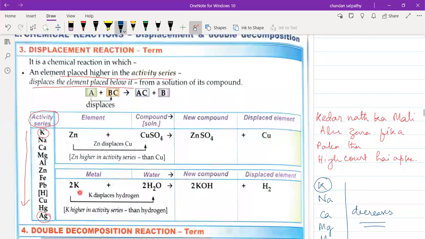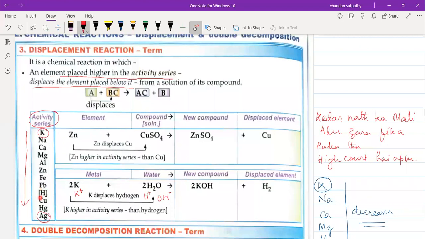Understood? In this case you see potassium plus water. Here you see hydrogen ion is formed. Water breaks into H plus ion and OH minus ion. And K forms K plus ion. So is the K plus ion more active or is the hydrogen ion more active? You see K and hydrogen.